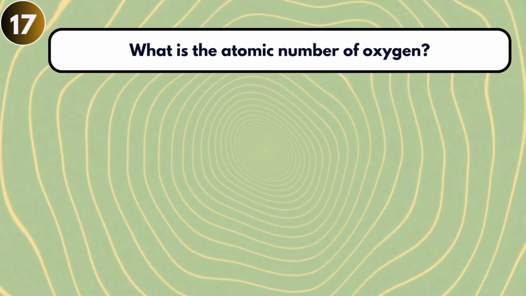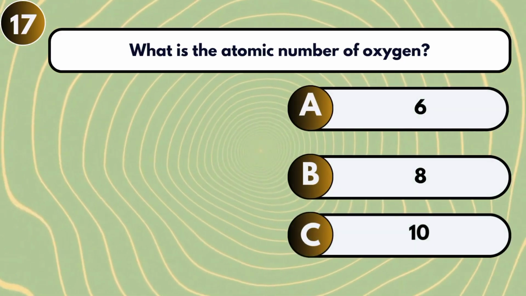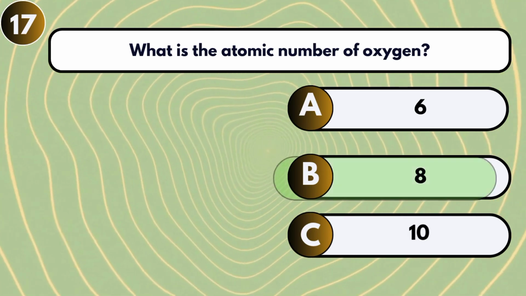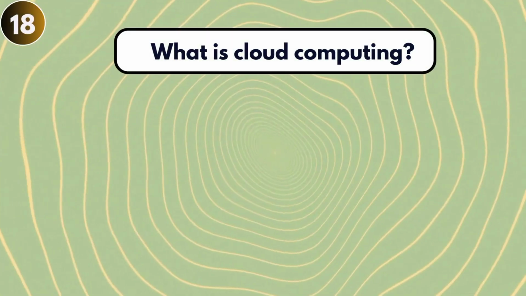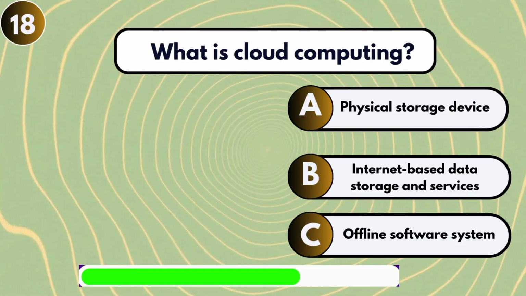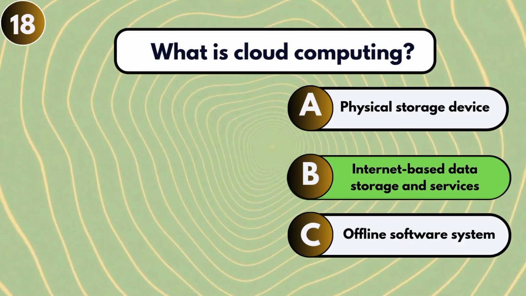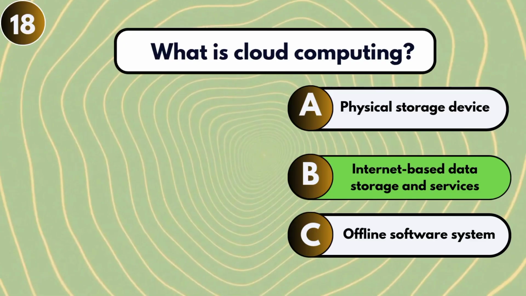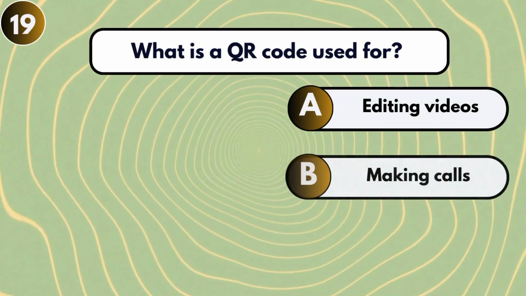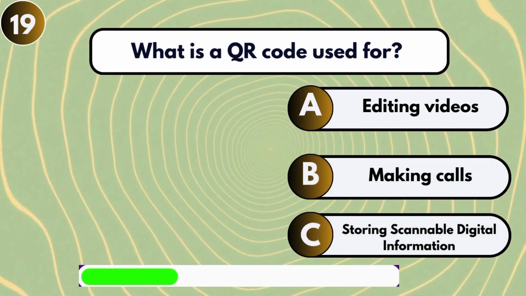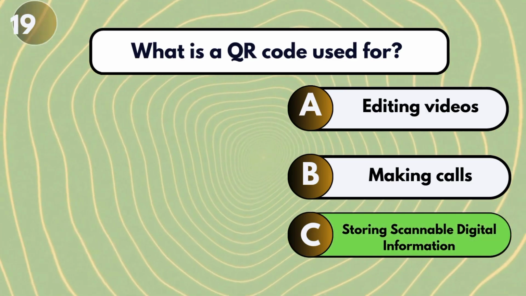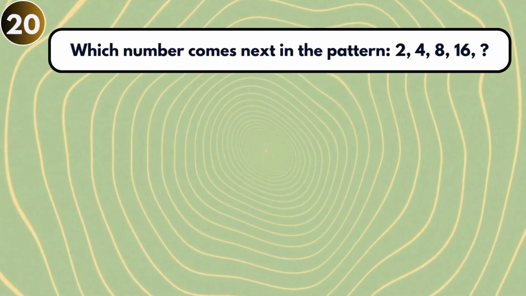What is the atomic number of oxygen? 8. What is cloud computing? Internet-based data storage and services. What is a QR code used for? Storing scannable digital information. Which number comes next in the pattern?